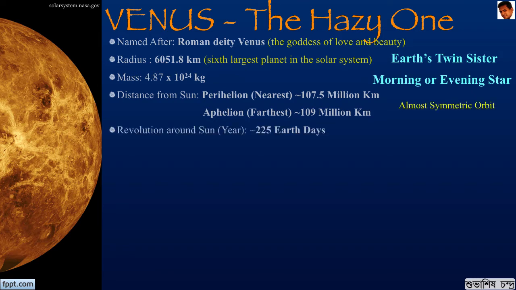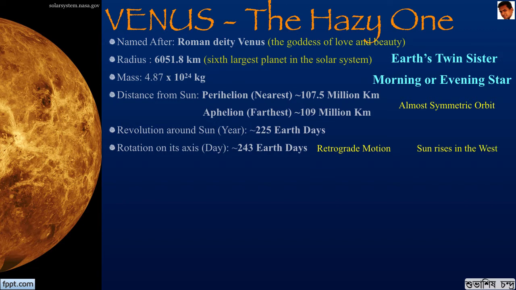It takes about 225 Earth days to revolve around the Sun and about 243 Earth days to rotate on its axis. This slow speed of rotation is due to its retrograde motion. Retrograde motion is the case when an object rotates in a direction opposite to the direction of revolution. All other planets rotate in an anti-clockwise way, whereas Venus and Uranus rotate in a clockwise direction. So, if you are on Venus, the Sun will rise in the west.